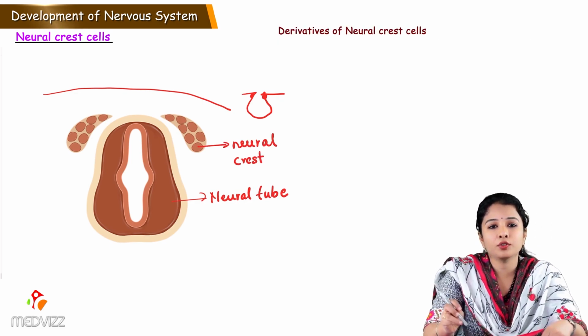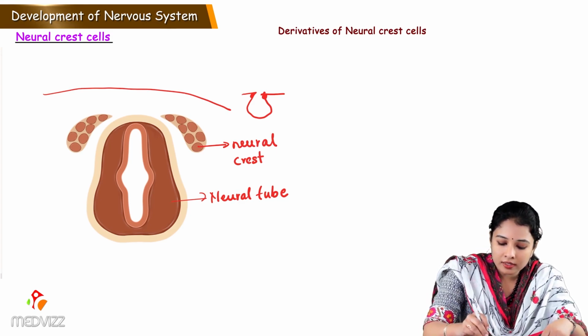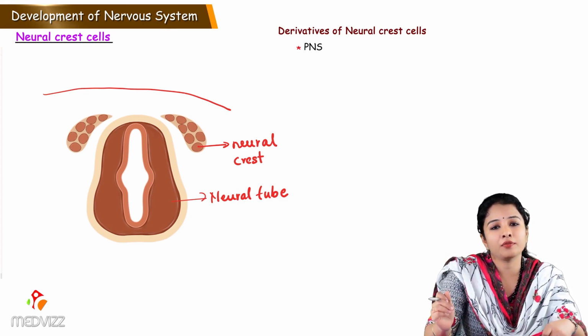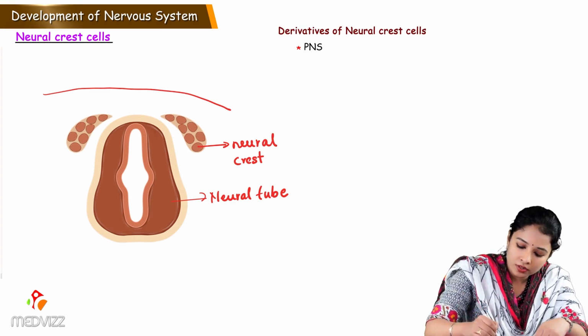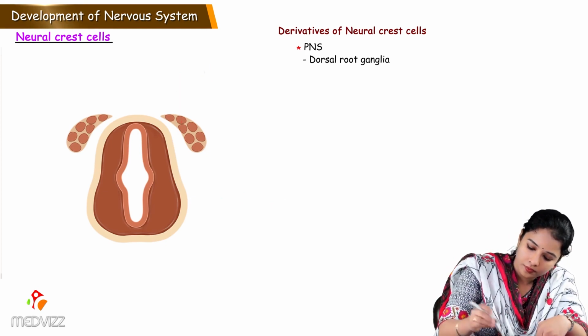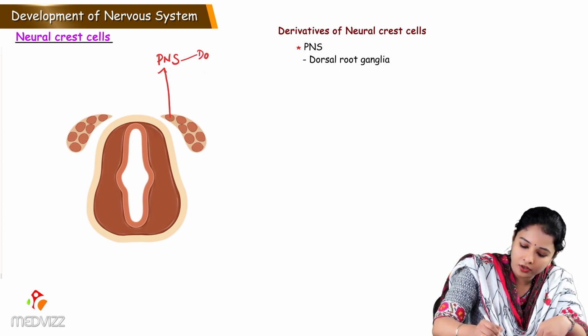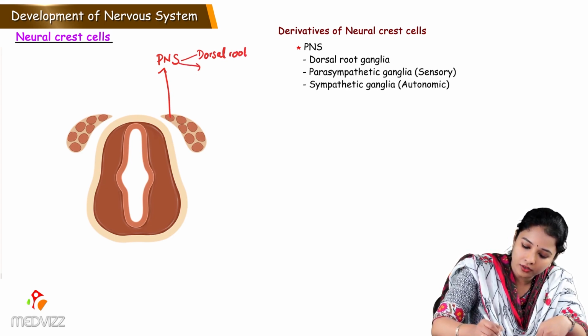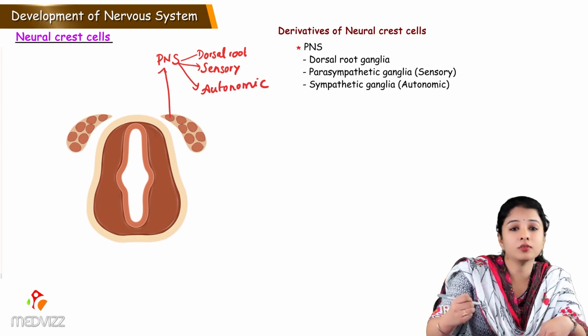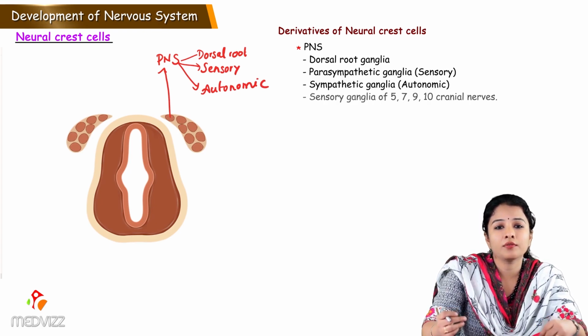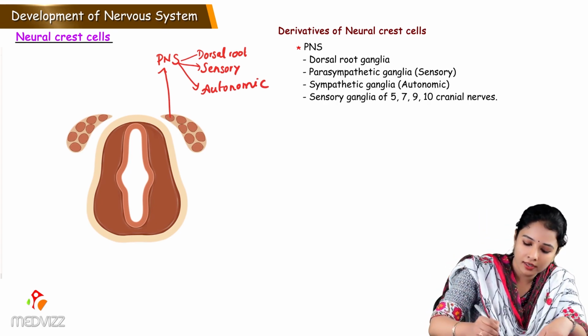Let's see the derivatives of neural crest cells. Neural crest cells form the PNS, the peripheral nervous system, which includes dorsal root ganglia. So let's see the derivatives. Peripheral nervous system, which includes dorsal root ganglion, sensory ganglion, autonomic ganglion, and also the ganglia which are associated with the 5th, 7th, 9th and 10th cranial nerves.